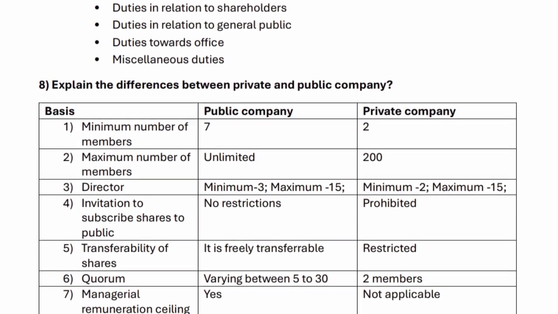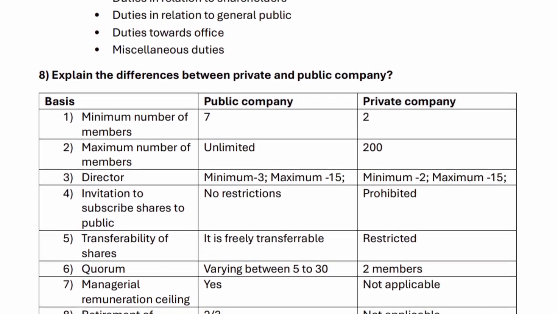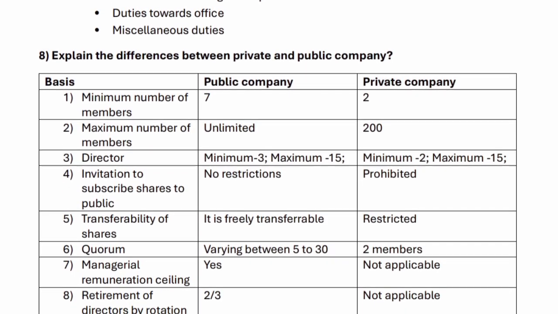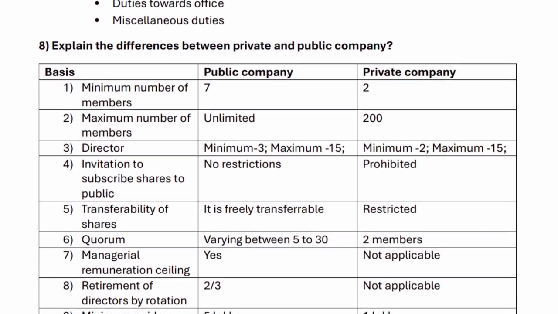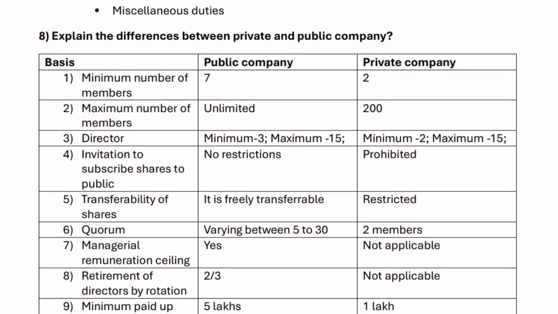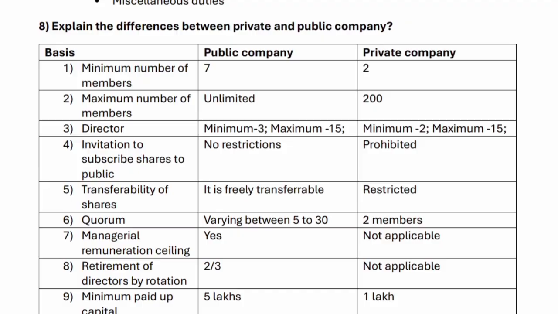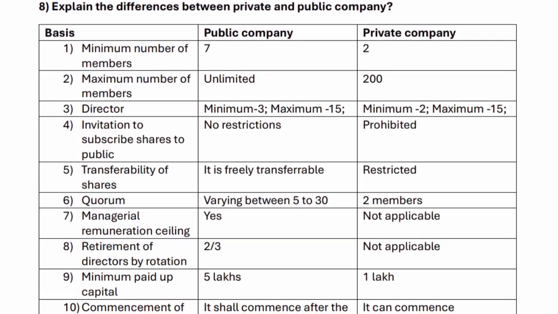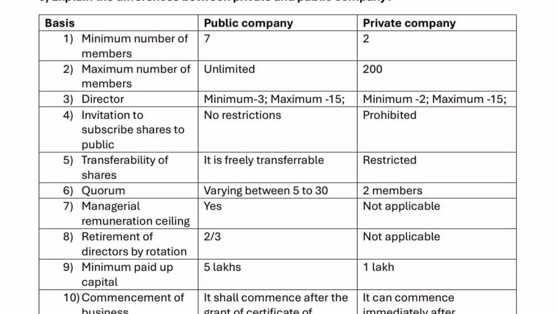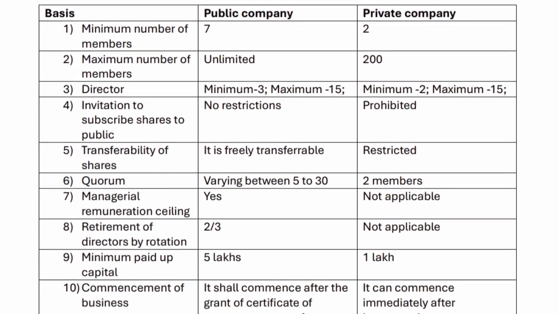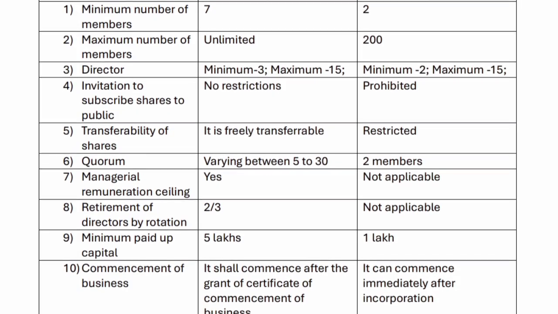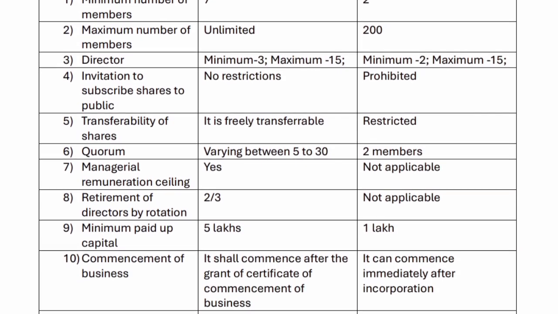8. Explain the differences between private and public company. Basis: public company, private company. 1. Minimum number of members: 7, 2. 2. Maximum number of members: unlimited, 200. 3. Directors: minimum 3, maximum 15; minimum 2, maximum 15. 4. Invitation to subscribe shares to public: no restrictions, prohibited. 5. Transferability of shares: freely transferable, restricted.